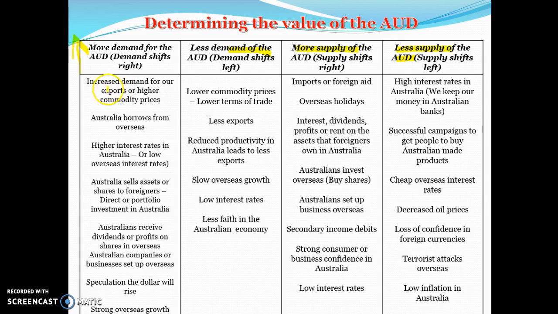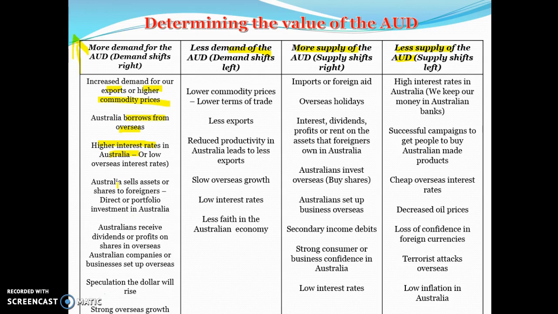Okay, high demand for our exports or high commodity prices, because again they have to exchange more of their currency into ours. If we borrow from overseas, high interest rates in Australia, again foreign citizens want to put their money in our banks, we want to borrow from abroad, so that's again going to lead to currency being converted into Australian dollars. Australians sell assets or shares to foreigners, again it's going to lead to credits in our financial account. So any direct or portfolio investment credits will be demand for the Australian dollar.